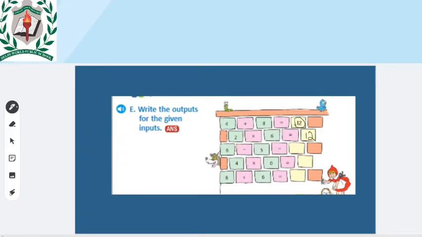And the next one, what question is given? 6 minus 5. Minus denotes subtraction, right? 6 minus 5, it's subtracted. What answer can we get? 1. Clear? Next, 4 multiplied by 0. Here the multiply symbol denotes multiplication, so we should multiply the inputs. Okay, 4 multiplied by 0. Any number multiplied by 0, yes, 0 only we can get.